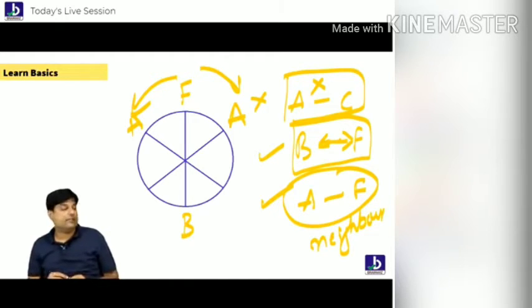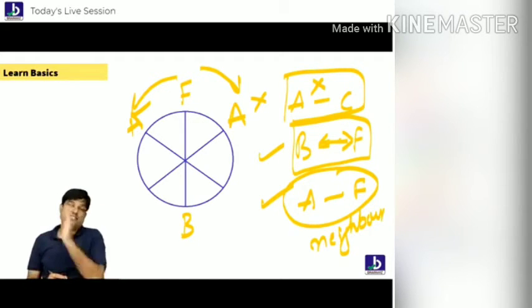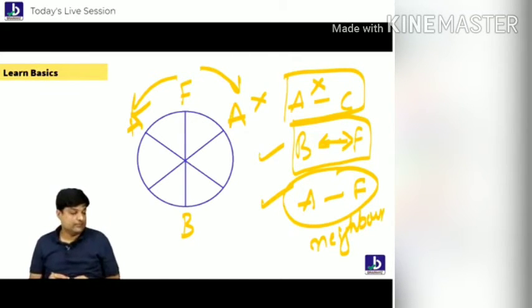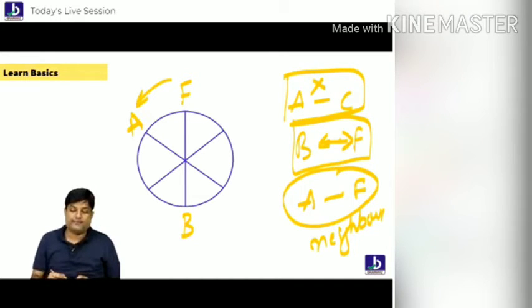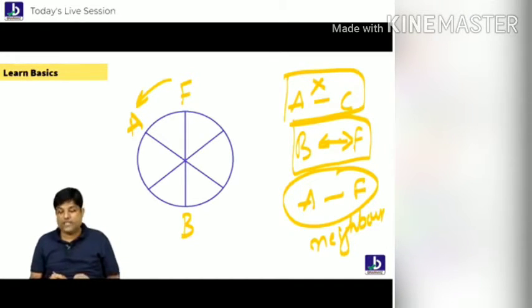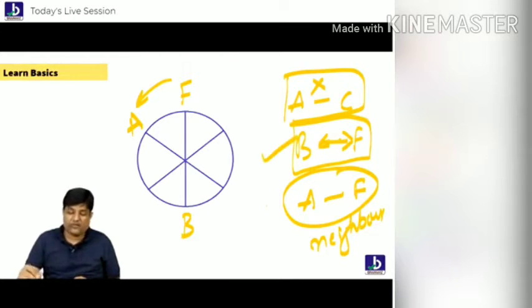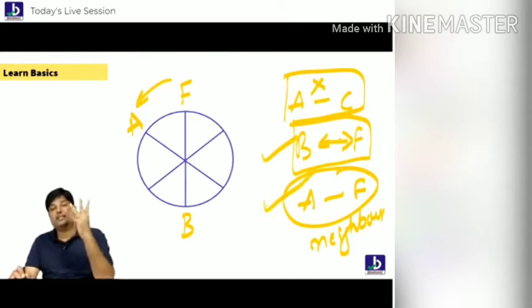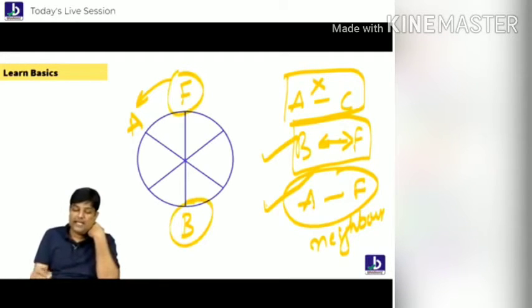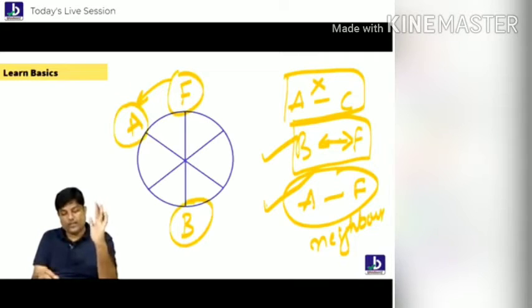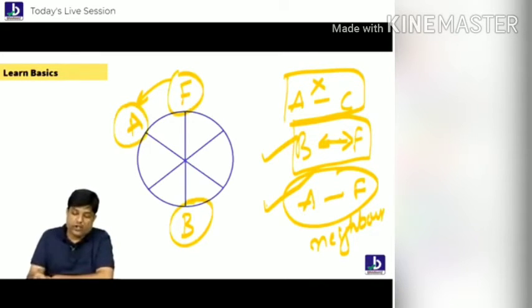Are you understanding, everybody? Is it clear to you? Now, what do I do now? I'll just try to put A beside F on this side, on the right side. Listen, everybody. A is beside F. I'm putting A this side. Following, everybody? First point, second point I used, third point I used. B and F are opposite, and A and F are beside each other. Good?